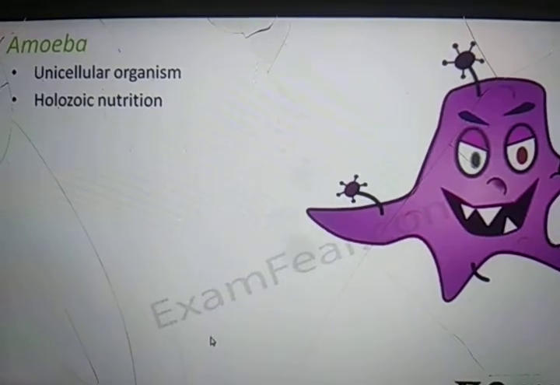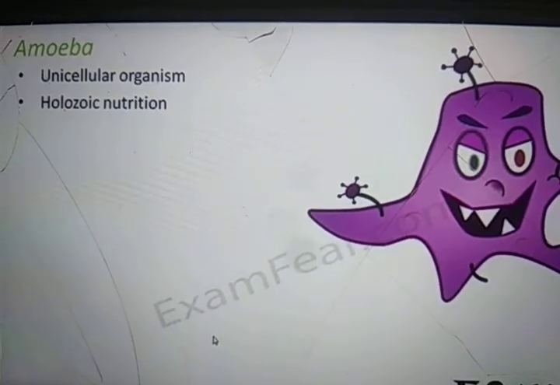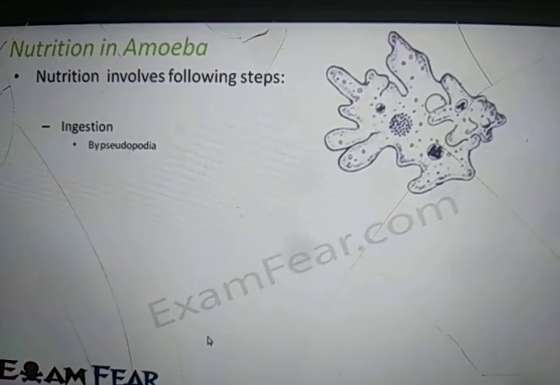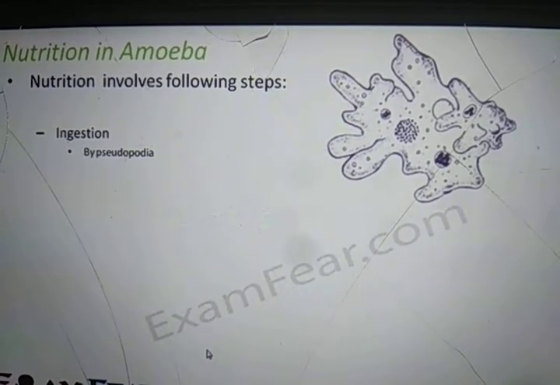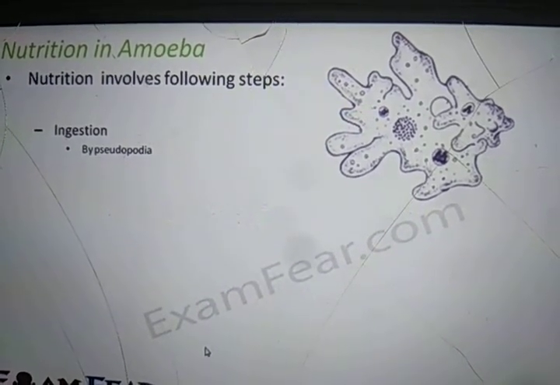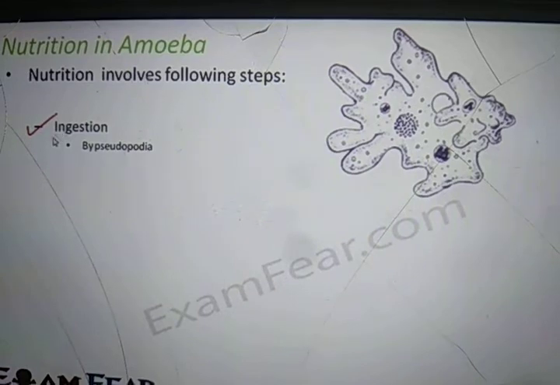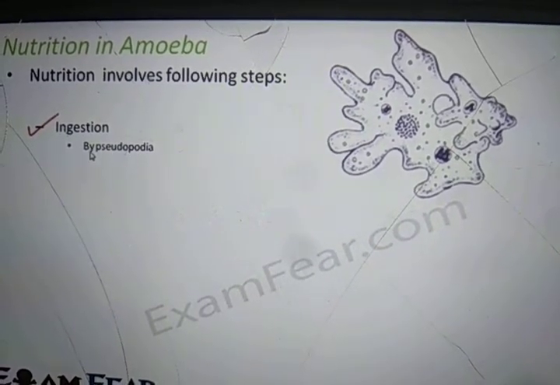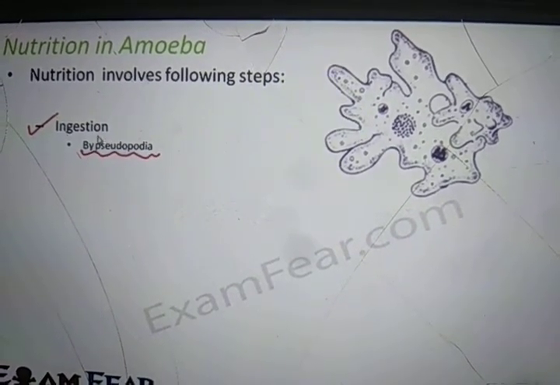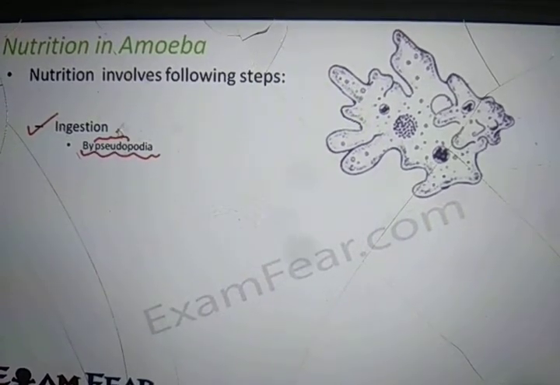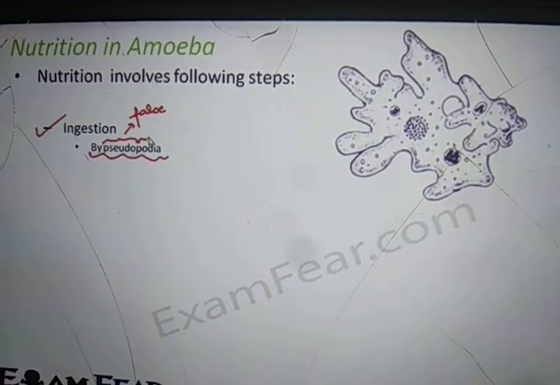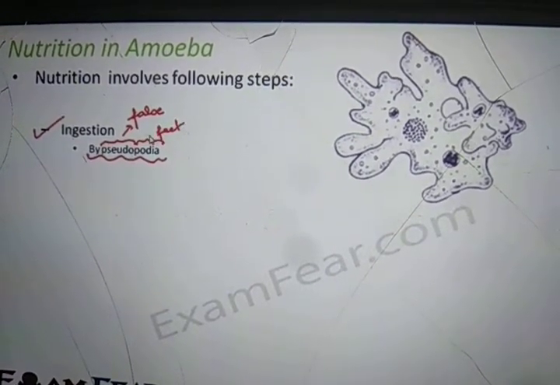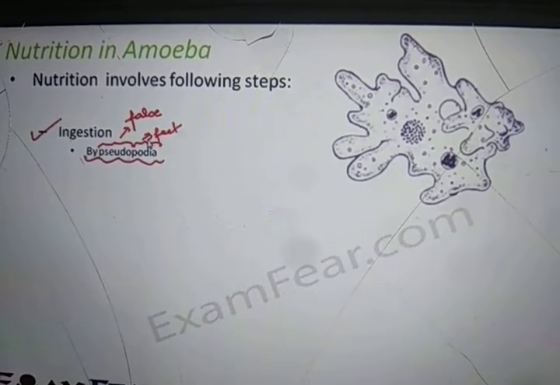The way amoeba takes food inside its body with the help of only one cell: how exactly does it happen? In amoeba also, nutrition is not only one step; it involves a lot of steps. The first step is again ingestion, the intake of food, which happens with the help of pseudopodia. Pseudo means false and podia means feet. It is like a false feet, not the true feet.